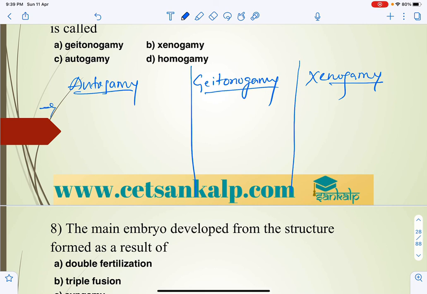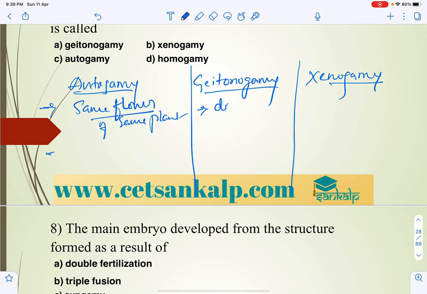Autogamy is the transfer of pollen grain from anther to the stigma of the same flower. Pollination takes place within the same flower of the same plant.